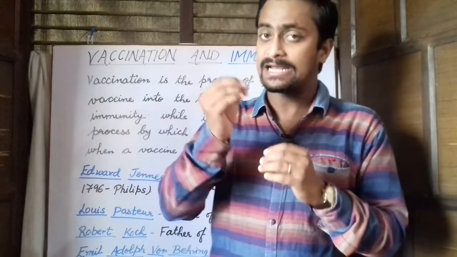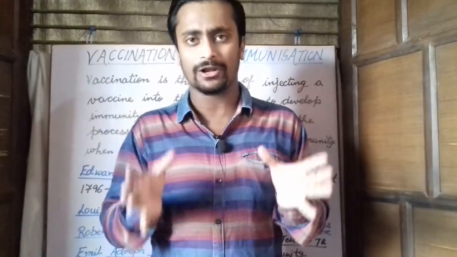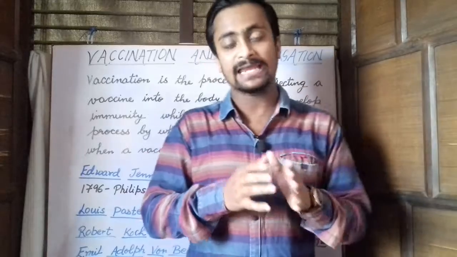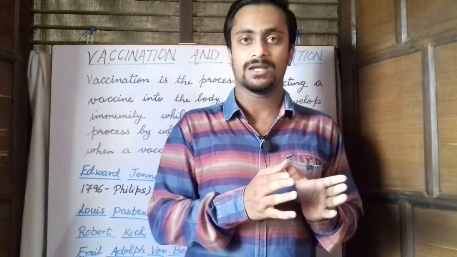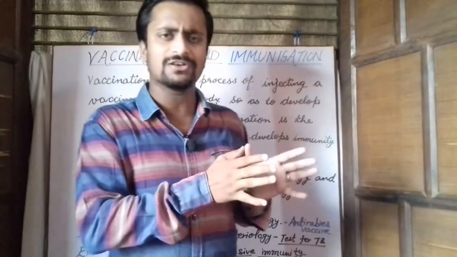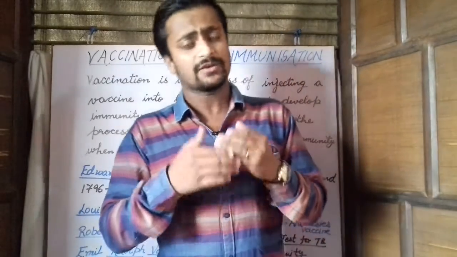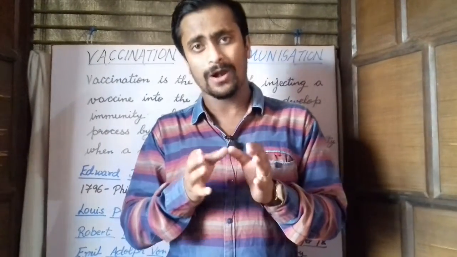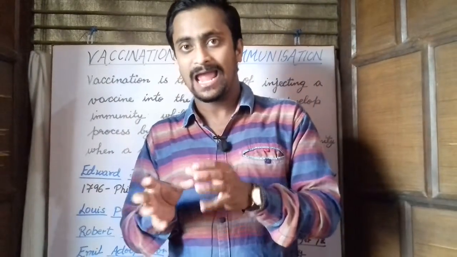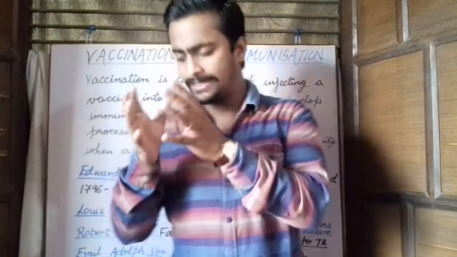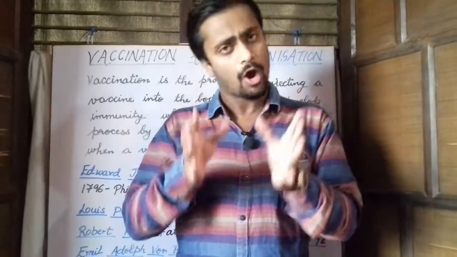A vaccine is actually a dead or attenuated virus which is injected into the body of an organism to attain immunity against a disease and a particular class of viruses or bacteria. Now, how does this process of immunization or vaccination take place? This involves a series of steps. Firstly, in the laboratories, the virus is weakened or killed, and then this weakened or attenuated or modified virus is introduced into the body of an organism.